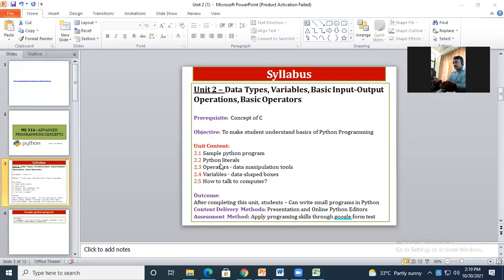What is literals, what is variable, all these things we are going to see in this second unit. The contents I will read again: the sample program, Python literals, operator, variable, and how to talk with computer. So we are going to deal with this second unit.